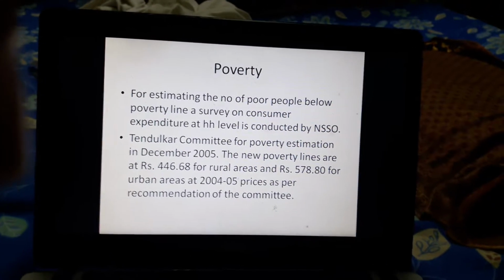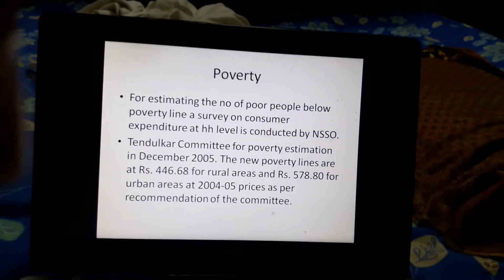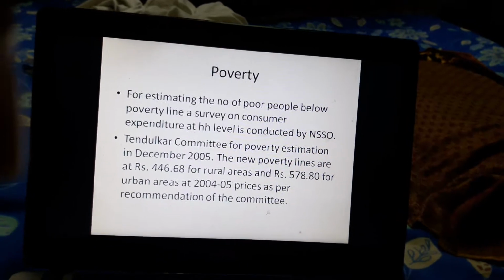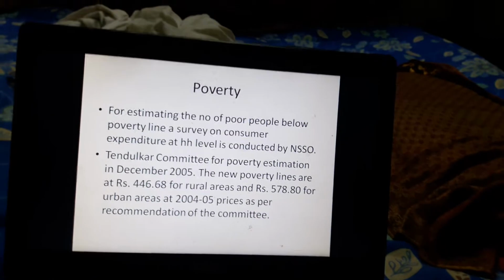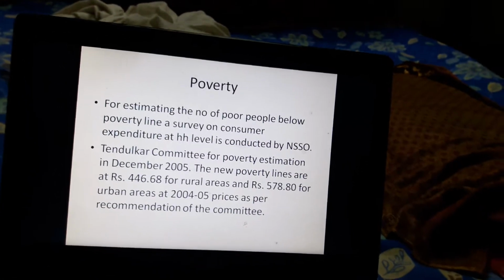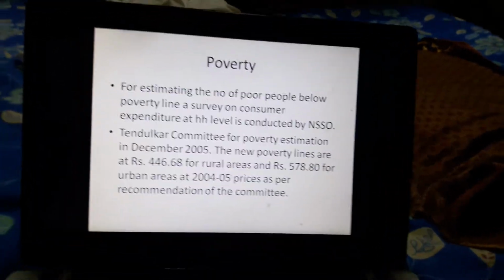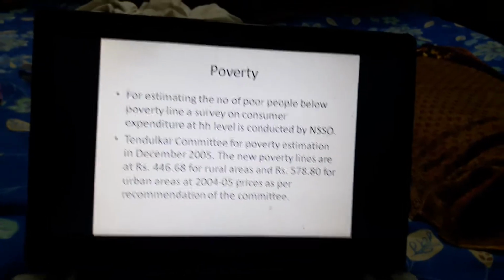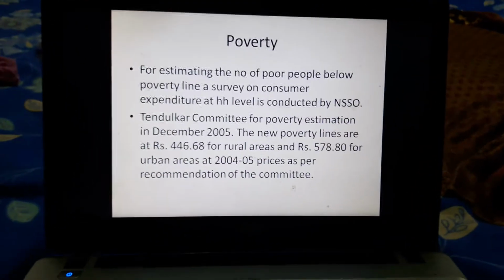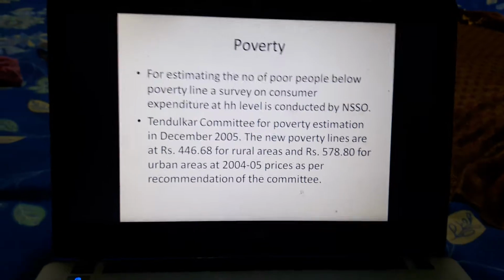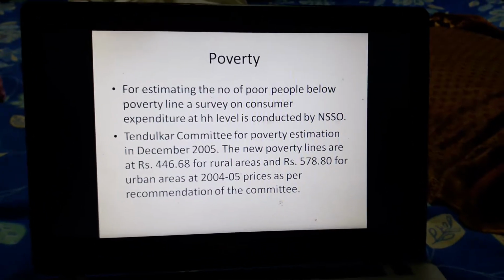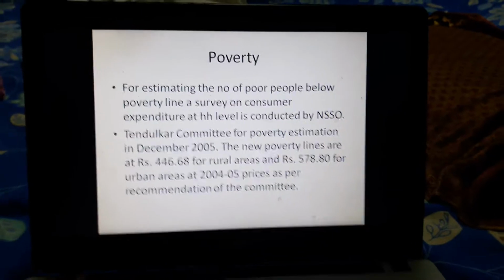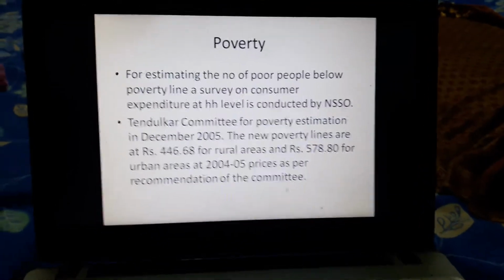Now for knowing how many people are below this poverty line, one needs to do a survey on consumer expenditure at household level. This task of doing the survey at the household level is given to the NSSO by the Planning Commission. So the NSSO undertakes this survey from time to time for knowing the number of people who are below the poverty line.